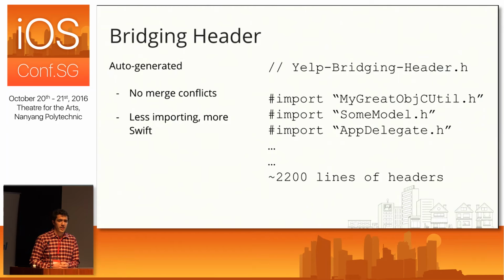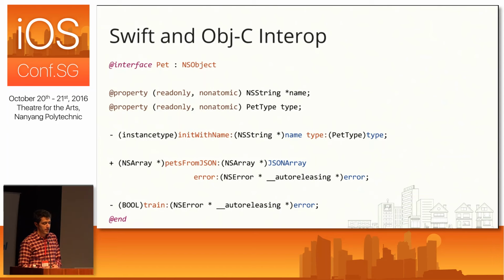All right, so to talk more about what actually happens when you add a header to your bridging header, I've made a class for purposes of demo for my talk today called pet. Now, a pet, as you would expect, has a name, and pets also have a type, so maybe a dog or a cat or whatever other kind of pet you can imagine. And when you create a pet, you create it with a name and a type. And we can also parse pets from JSON, so we give it a JSON array, we get back an array of pets, and if there's some kind of error, that will come up through the error pointer there.